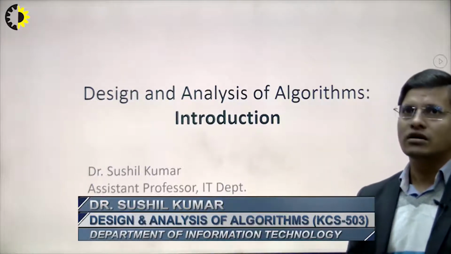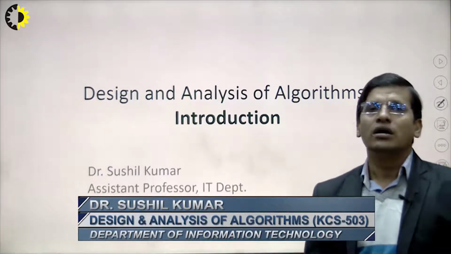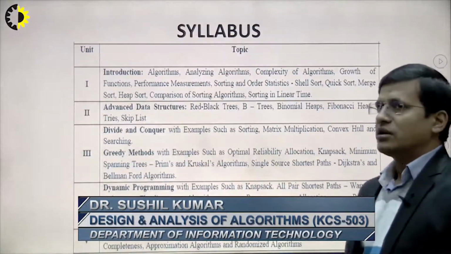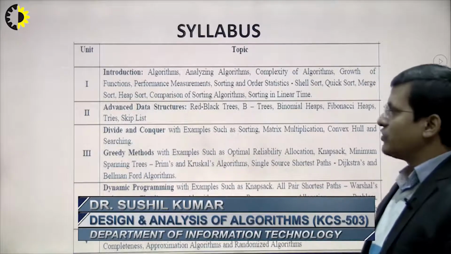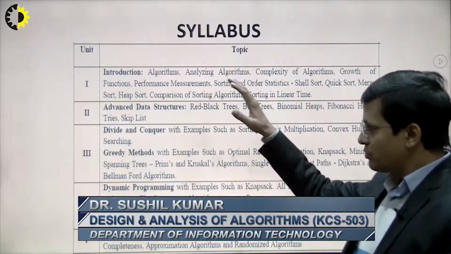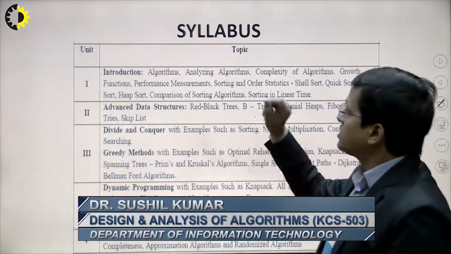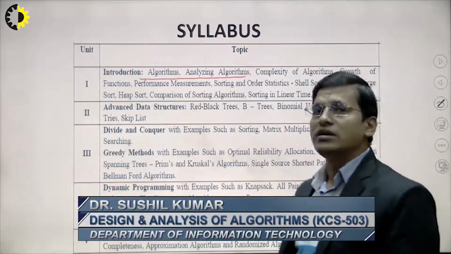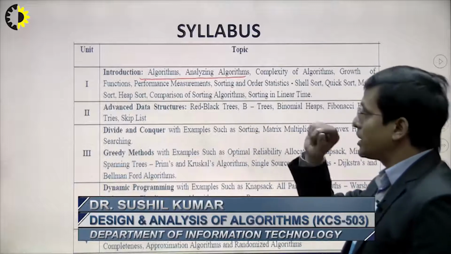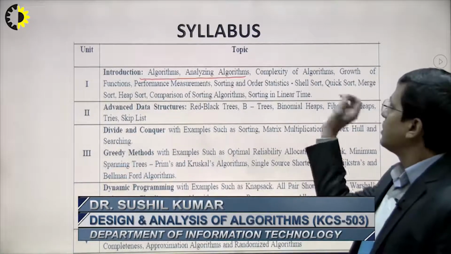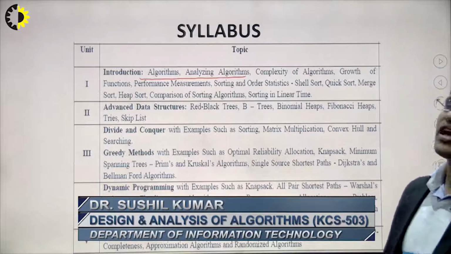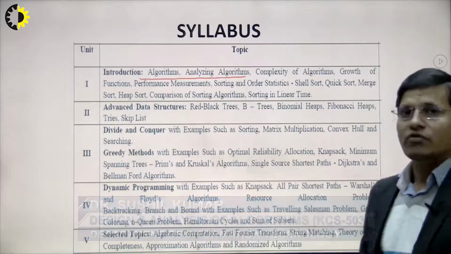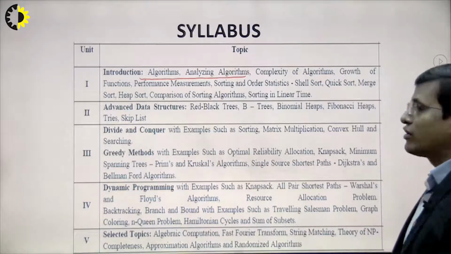What are the syllabus topics we are going to consider? These are the syllabus we have, and we'll discuss all of this. We have 5 units, right? In this syllabus, today I will take this part: the basic introduction of algorithm and analysis of algorithm. In the next class we'll see some of the other topics like complexity of algorithm and growth of function. But these are the 5 units we have in the design analysis of algorithm, right?